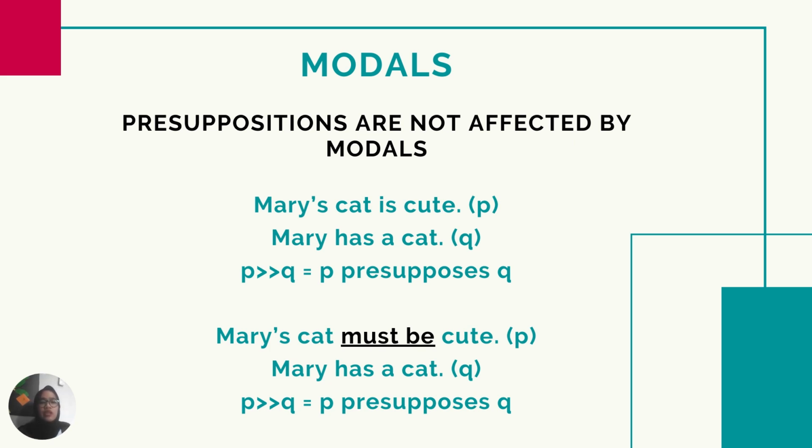And when we change the sentence to Mary's cat must be cute, the P still presupposes the Q, which is Mary has a cat. So it doesn't change even though we change the sentence to negation or we add modals.